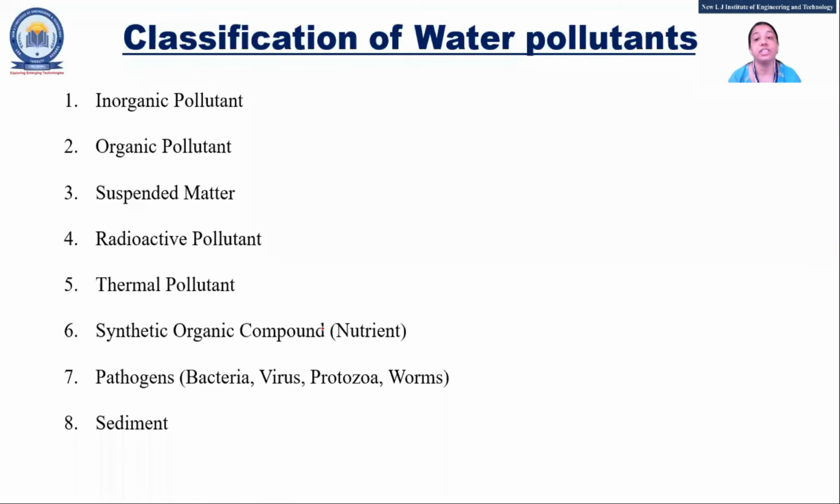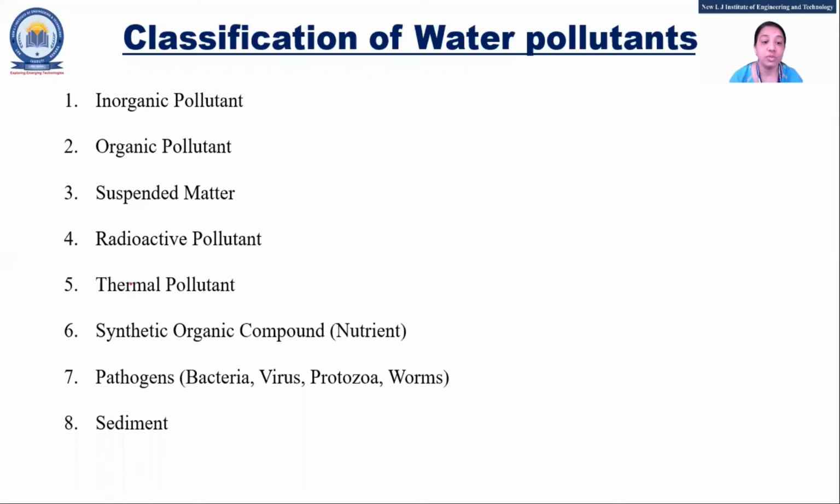Now, classification of water pollutants. So there are mainly 8: inorganic, organic, suspended, radioactive, thermal, synthetic organic compound, that means nutrient, pathogens and sediment, right? So you need to write down about each one. What is the meaning of that? These are pollutants. That means they are the cause for water pollution.